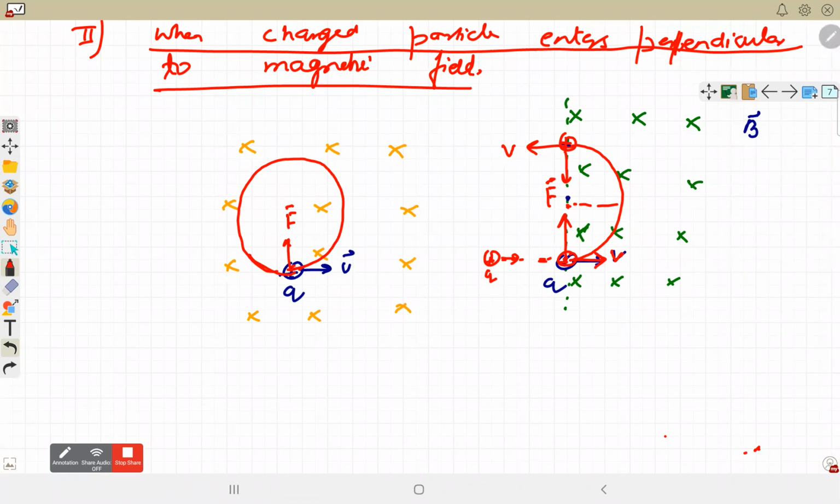to move on a circle, what is required? Centripetal force. What is the angle between velocity and magnetic field here? 90 degrees.